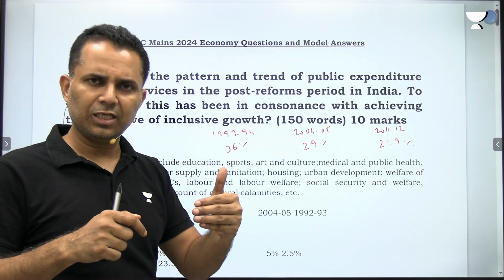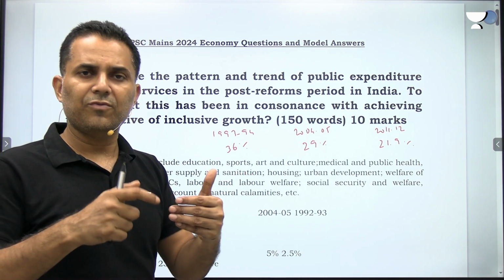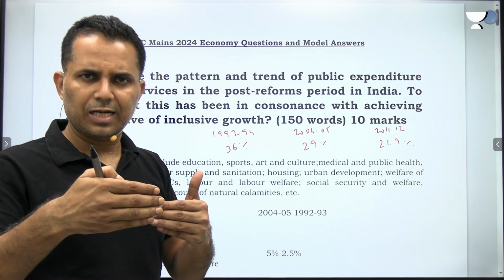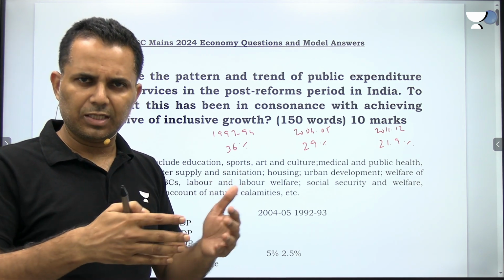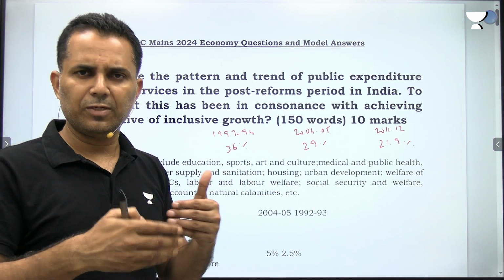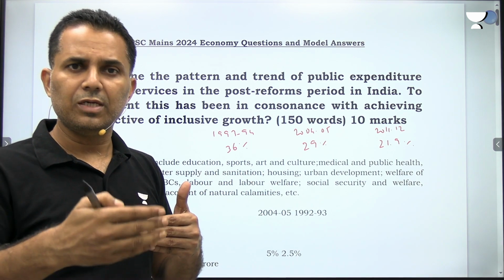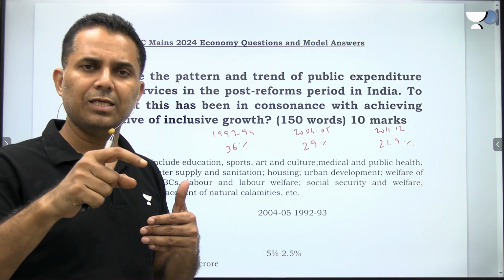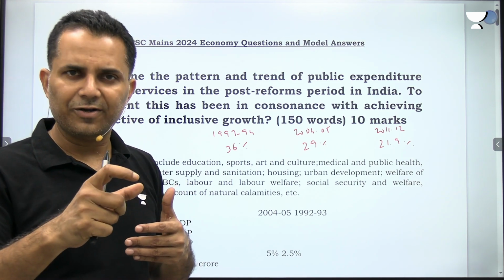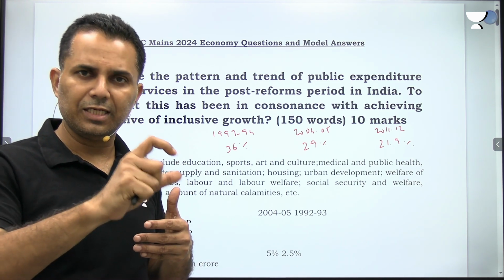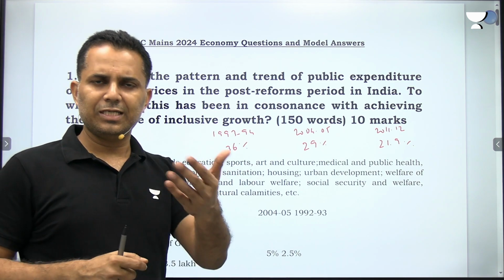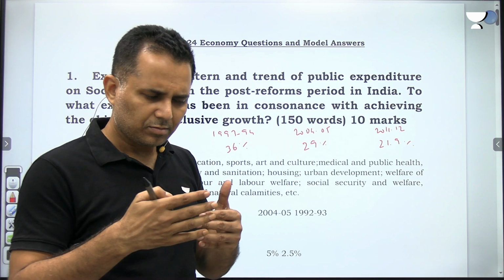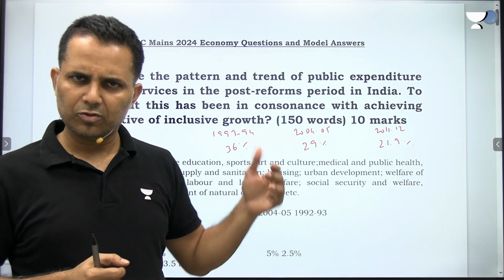So we have, to a certain extent, achieved inclusive growth, but we are still lacking a lot. I feel it may now be possible with the heavy expenditure on infrastructure in the last few years, which will lead to job creation, and then we will see the real benefit of job creation leading to inclusive growth in India. So you'll have to link this, and then you can write about capital expenditure also.